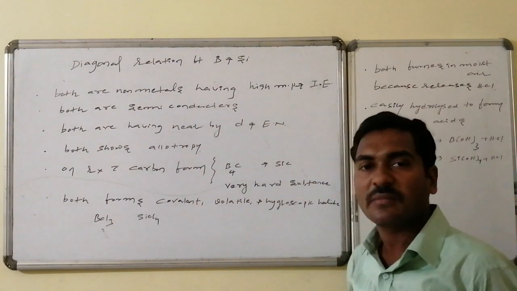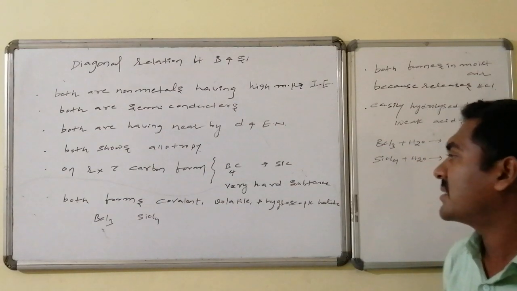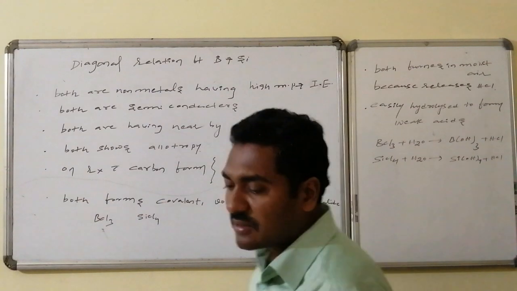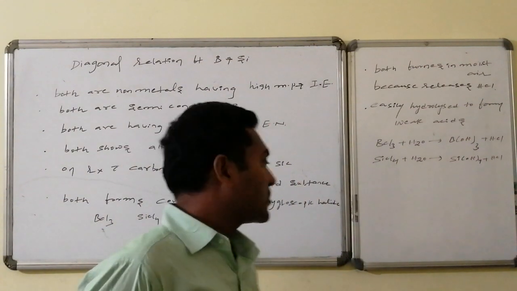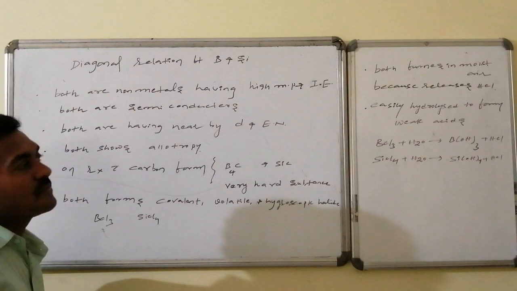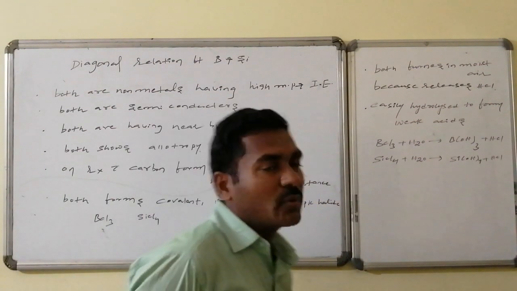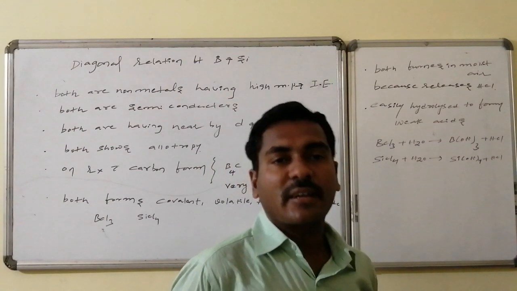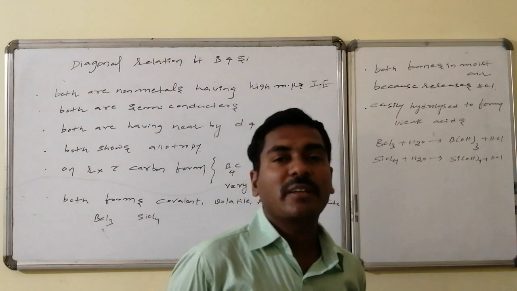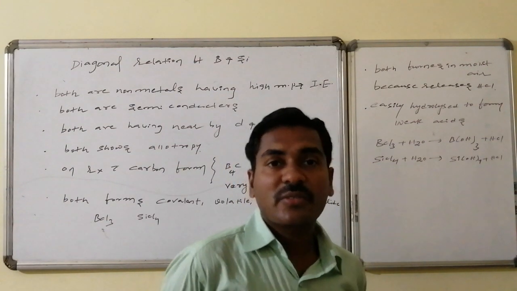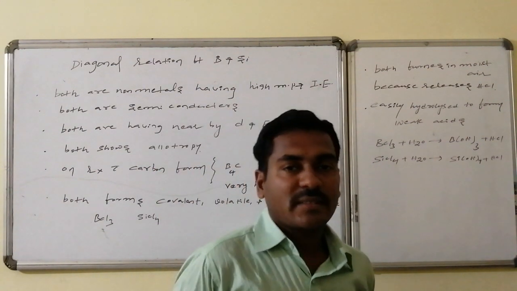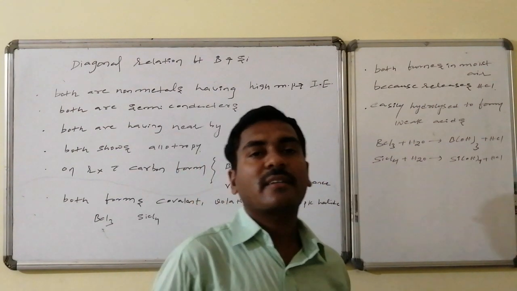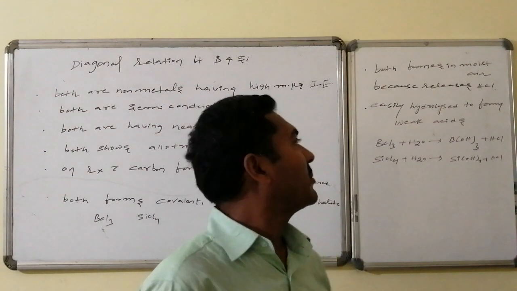Both boron and silicon form covalent, volatile, hygroscopic halides. Boron trichloride is covalent, volatile, as well as hygroscopic in nature. In the same way, silicon chloride is also covalent, hygroscopic, as well as volatile. Both these halides fume in moisture because they combine with water. As a result, they are converted to the corresponding weak acids with liberation of hydrogen chloride. That hydrogen chloride is a gas and it fumes from the system. Thus, in moisture, these halides are always fuming.